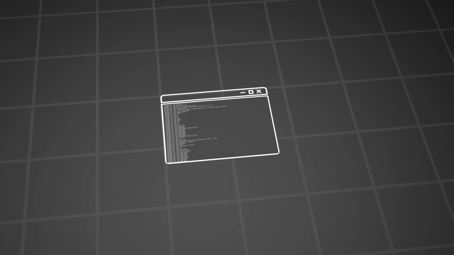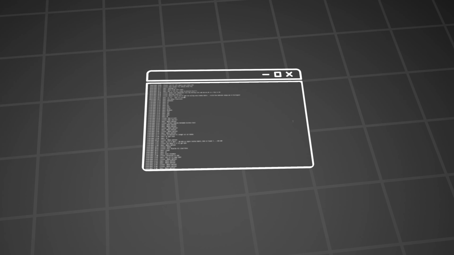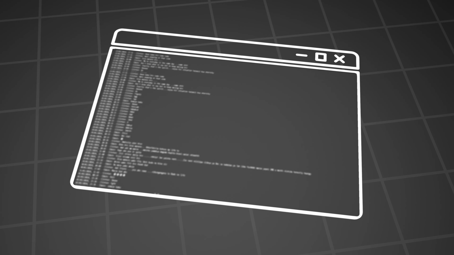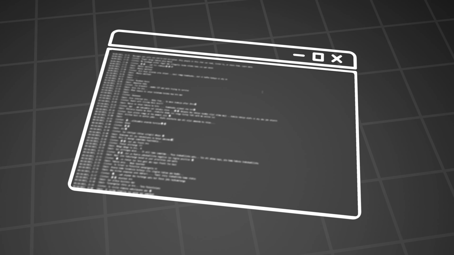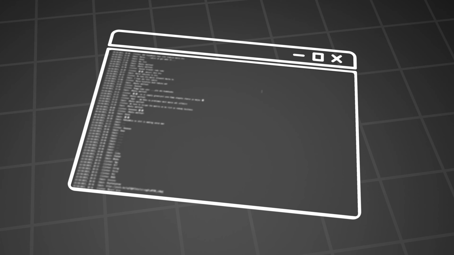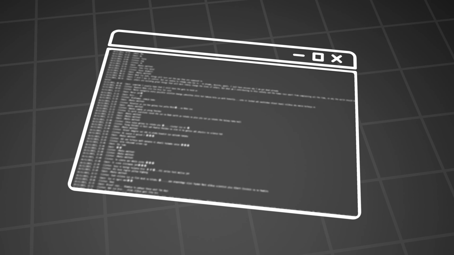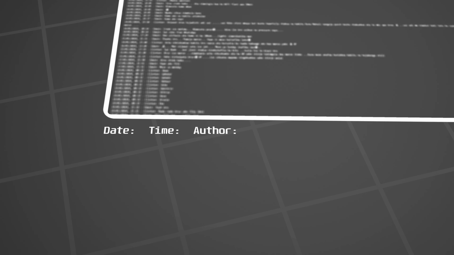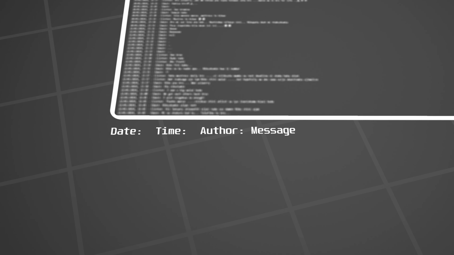So I exported the chat, and when I opened the text file, well, it's a wall of text. The first big challenge is to turn this unstructured text into clean, structured data. We need to tell the computer how to recognize a new message and how to separate it into 4 distinct parts: the date, the time, the author, and the message itself. This whole process is called data parsing.